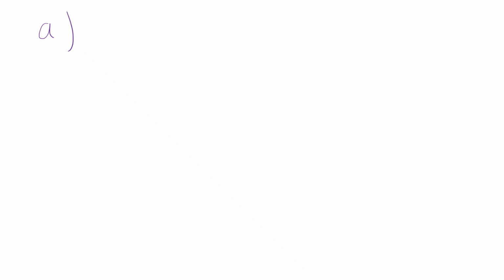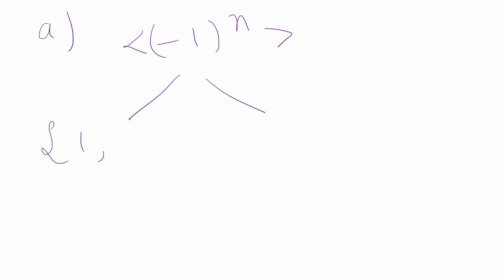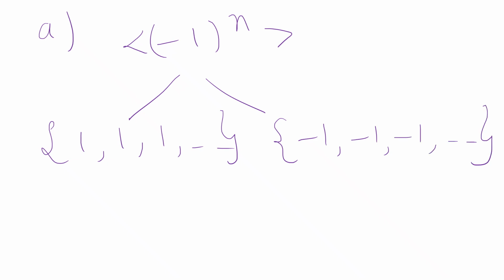We take the example of the sequence (-1)^n. Its subsequences are 1, 1, 1 and so on, and -1, -1, -1 and so on. Both its subsequences are convergent, hence they are Cauchy, but the sequence is not Cauchy. Therefore, option A is false.